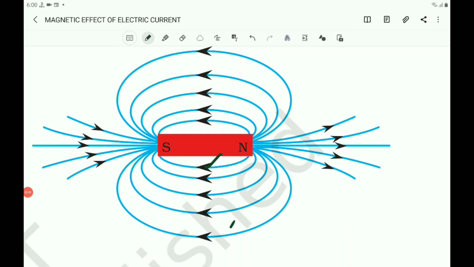Magnetic field is a vector quantity as it has both direction and magnitude. You know that the physical quantities which have both magnitude and direction are called vector quantities. As the magnetic field has both magnitude and direction, it is a vector quantity. The direction of the magnetic field is taken to be the direction in which a north pole of the compass